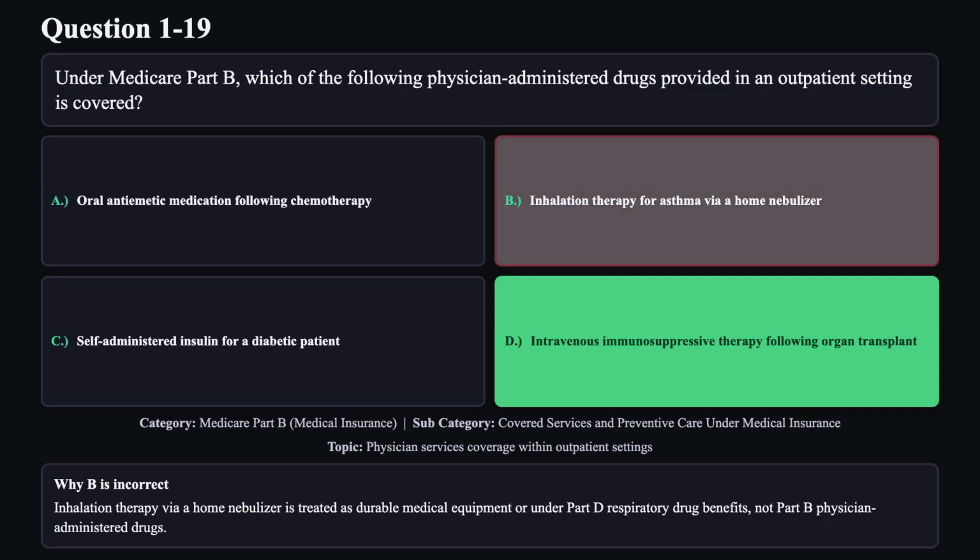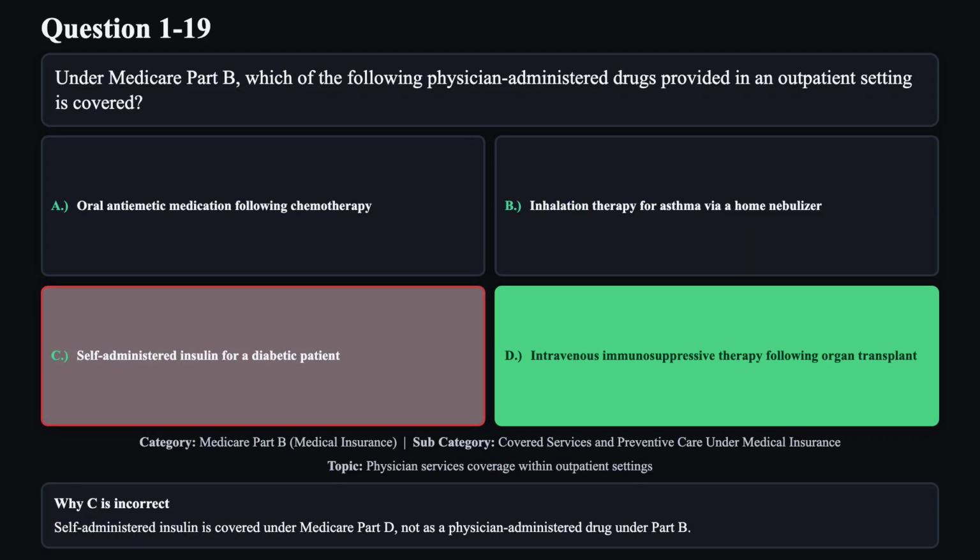Reason B is not correct. Inhalation therapy via a home nebulizer is treated as durable medical equipment, or under Part D respiratory drug benefits, not Part B physician-administered drugs. Reason C is not correct. Self-administered insulin is covered under Medicare Part D, not as a physician-administered drug under Part B.